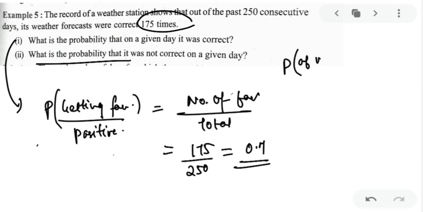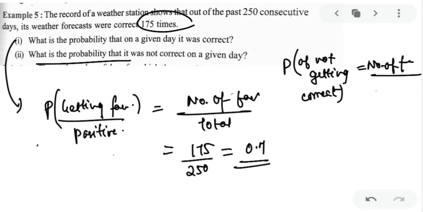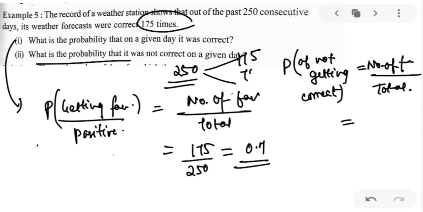Probability of not getting correct prediction or correct forecast is again number of favorable observations upon total number of outcomes. What will be here now total? Now listen my dear kids, 250 are the total consecutive days. उसमें से 175 times it is expected that the prediction of weather forecast will go correct. So minus कीजिए 250 में से 175, remaining will be 75.